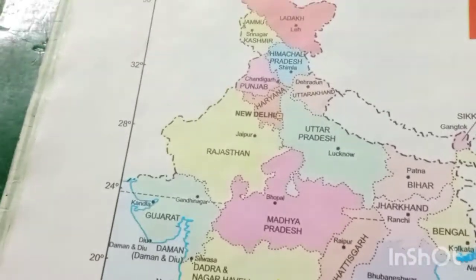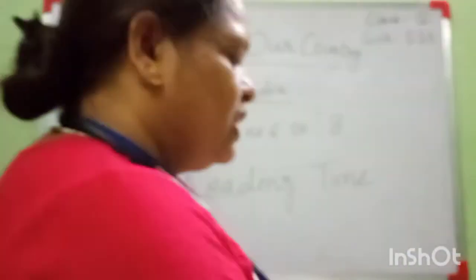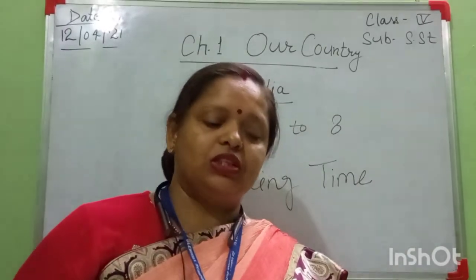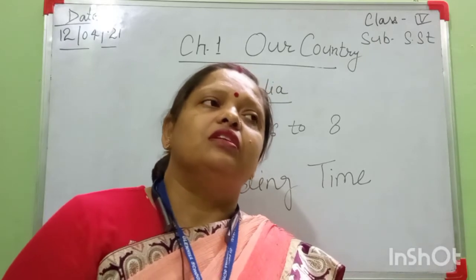This is the quality of our country. All of you read this chapter very carefully, and in the next class I will explain this chapter and some neighboring countries of our country.